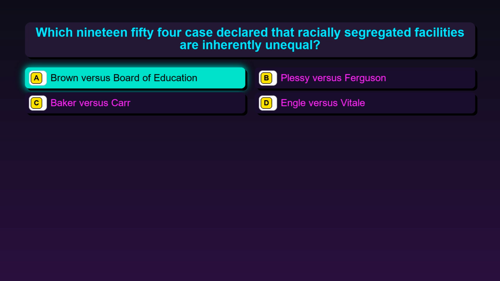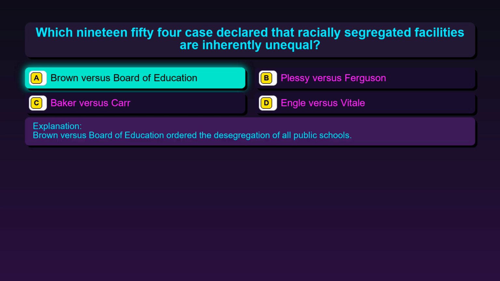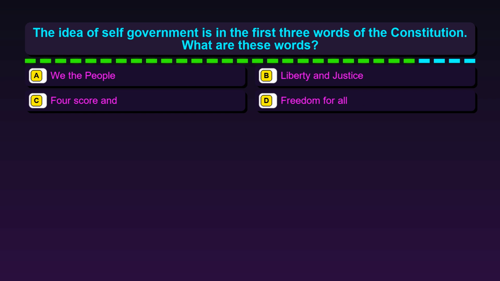The correct answer is option A. Brown v. Board of Education. Brown v. Board of Education ordered the desegregation of all public schools. Question 33. The idea of self-government is in the first three words of the Constitution.